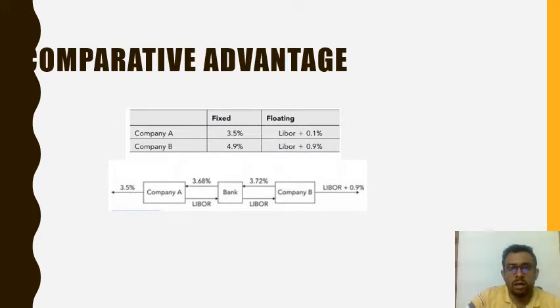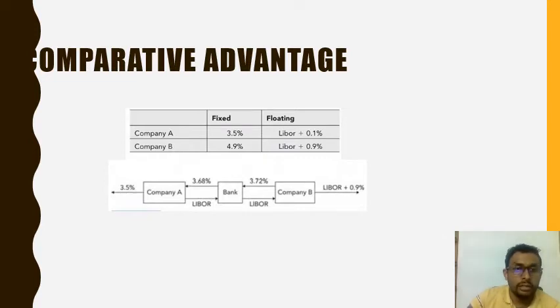Comparative advantage arises due to absolute and comparative advantages of certain companies in certain markets. Take an example; with this example we'll explain how comparative advantage actually works. Company A can borrow at a fixed rate of 3.5% and a floating rate of LIBOR plus 0.1%. Company B can borrow at 4.9% fixed and floating at LIBOR plus 0.9%.